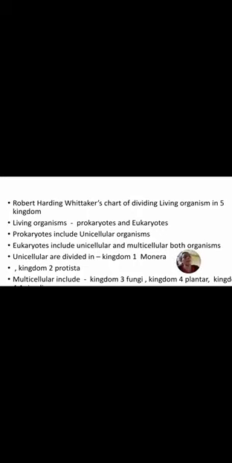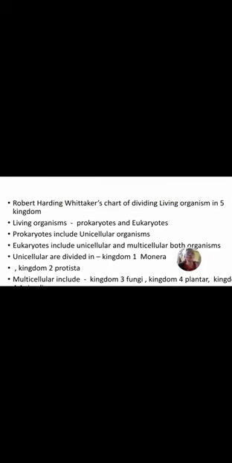Actually, he divided the living organisms into 5 kingdoms. This chart is given in your textbook. Shortly, I have given it here.